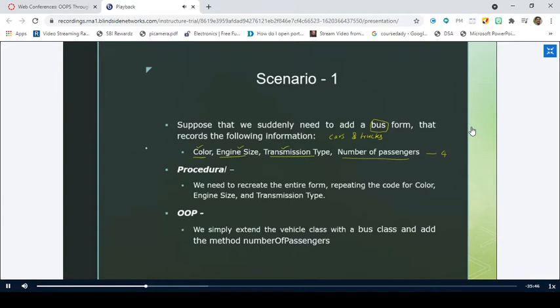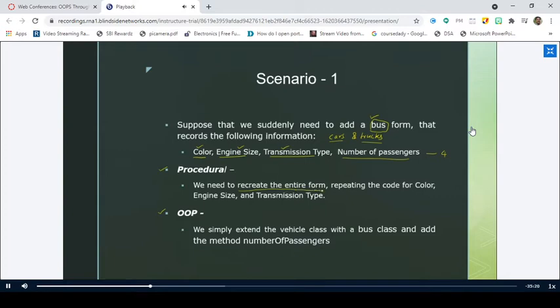These 3 entities are similar to those of cars and trucks. So what happens if I want to add a new form for bus in case of procedure-oriented programming and in case of object-oriented programming? In procedure-oriented programming, even though we have 2 different forms for cars and trucks, whenever a new item has to be added, such as a new form for bus, we need to recreate the entire form.